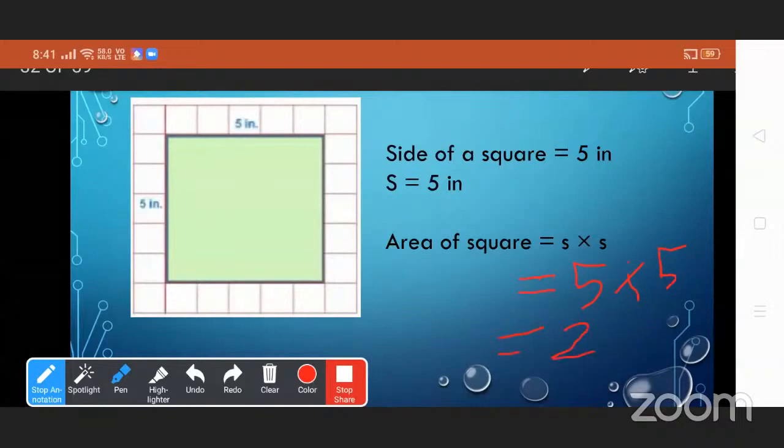So the area of the given square is 25 square inches. Very good.